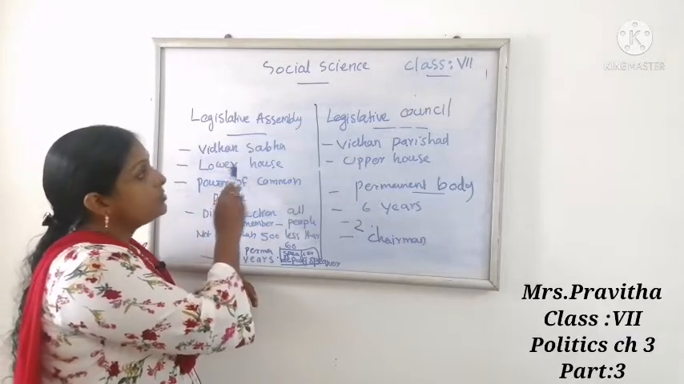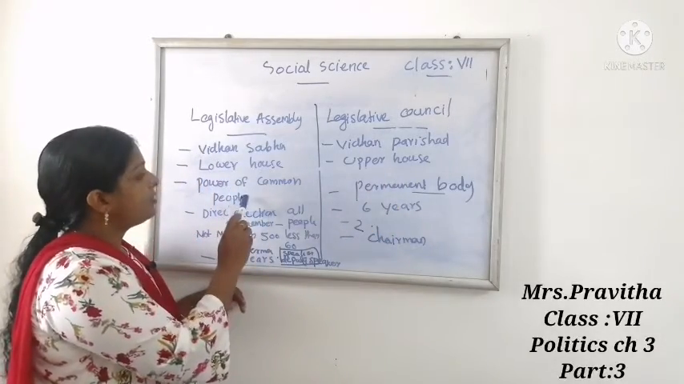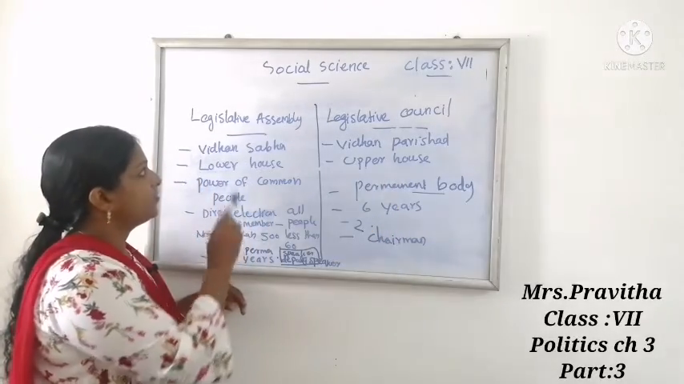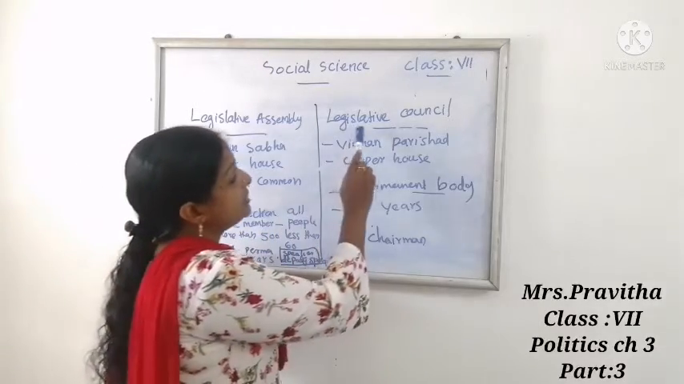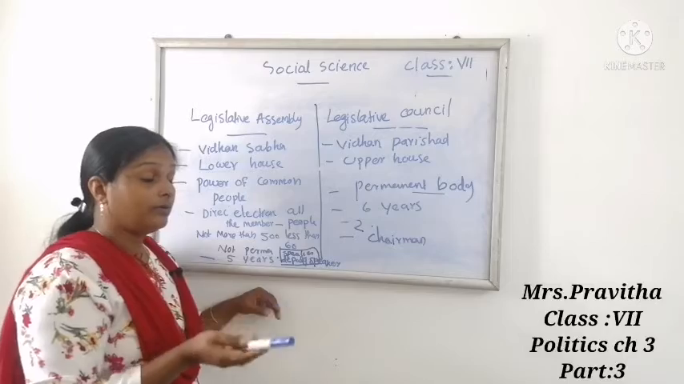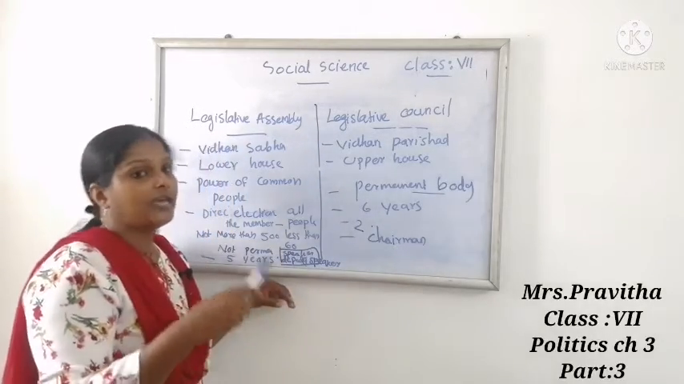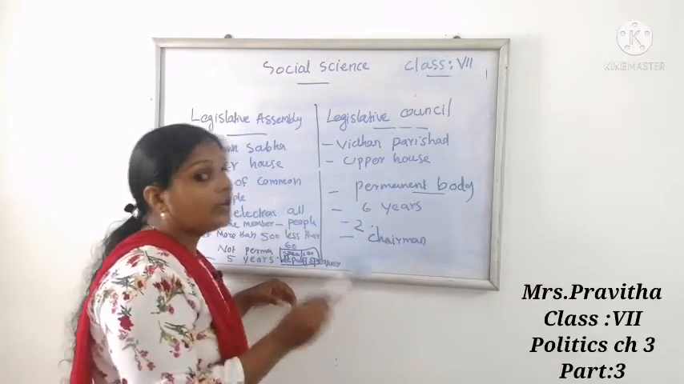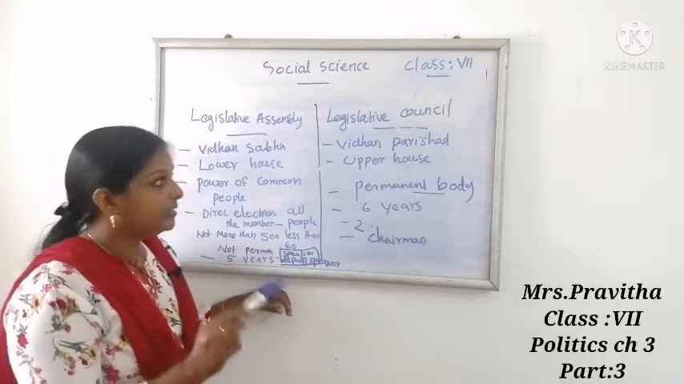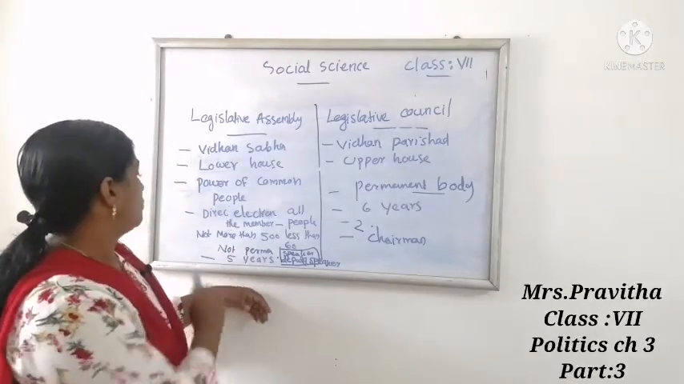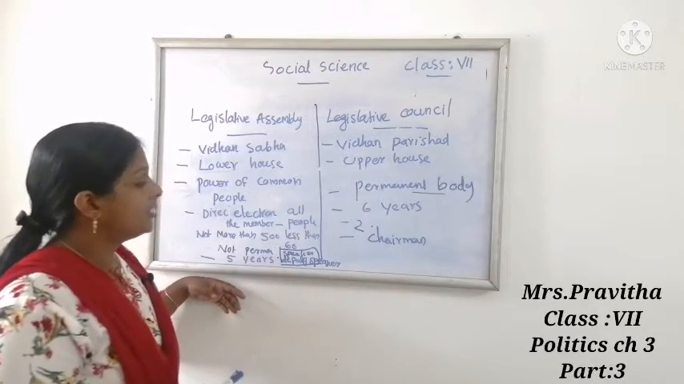Legislative Assembly is the lower house, and Legislative Council is the upper house. Here it is the power of common people, and the members of Legislative Assembly are elected by the people. Legislative Council members are not directly elected. They are either indirectly elected or nominated by the governor.